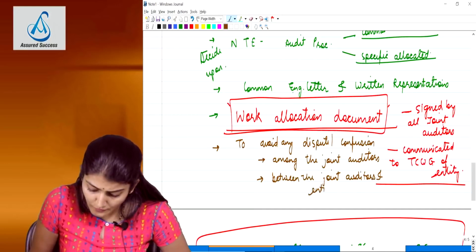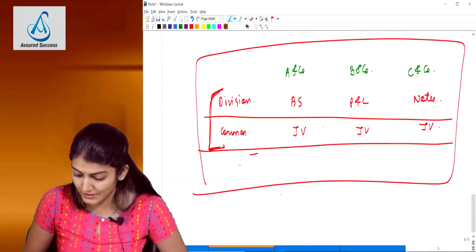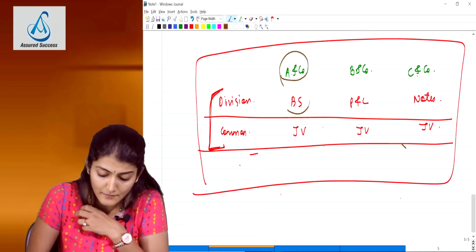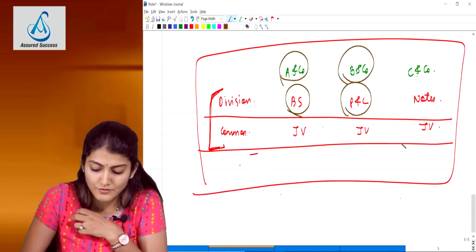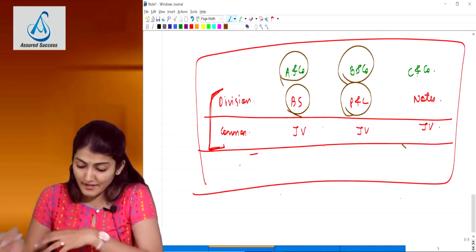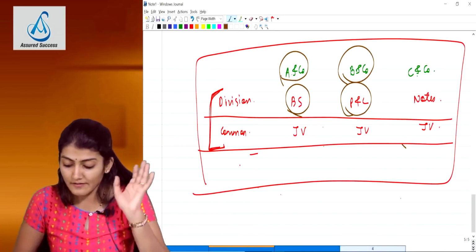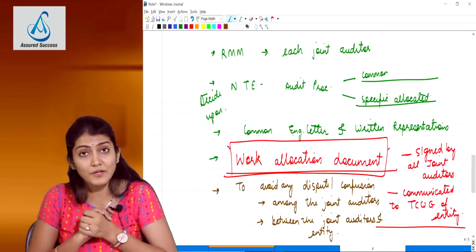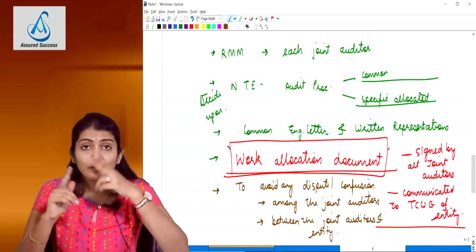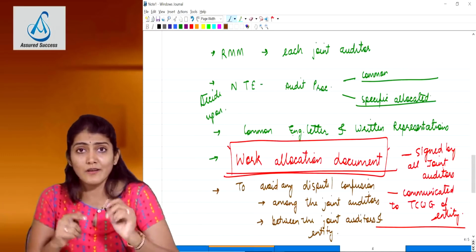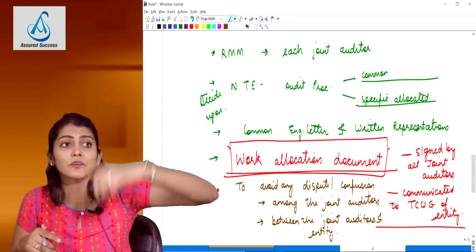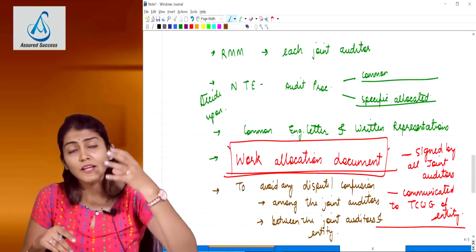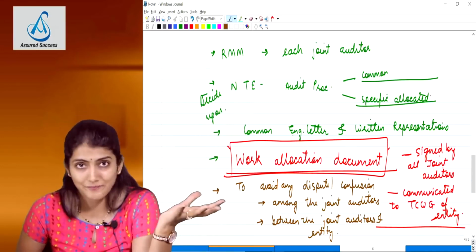Auditor says, oh, we thought BN company is doing balance sheet, but is BN company doing balance sheet under our example? No, AN company is doing balance sheet, BN company is doing profit and loss account. So that is why we also communicated to the TCWG of the entity. So why is the work allocation document to be prepared? To avoid dispute and confusion between the joint auditors and also between the joint auditors and the entity, among the joint auditors and also between the joint auditors and the client.